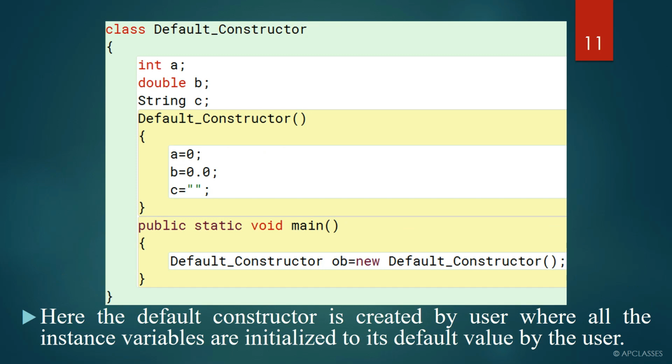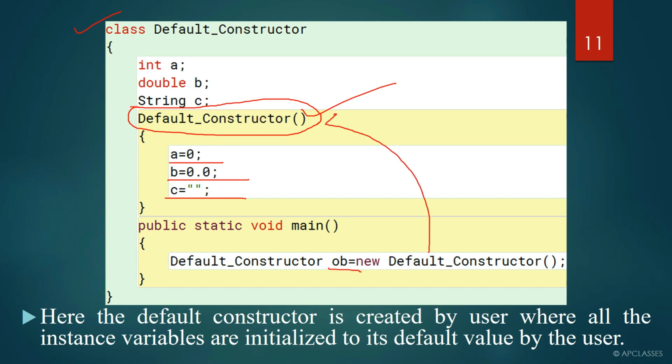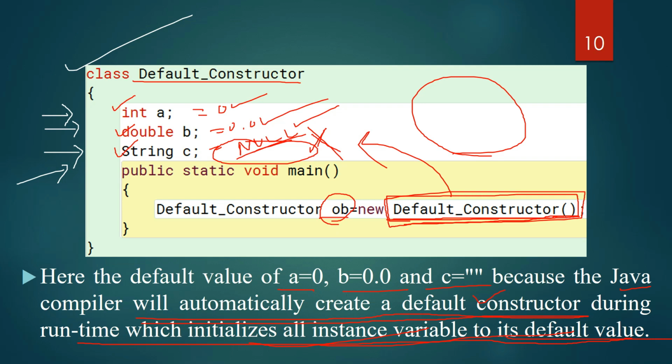Here you can see another example of a default constructor. Here we have mentioned a default constructor, and using this constructor we have initialized the values of a, b and c. When you create an object, this constructor will be invoked automatically. But in this case, what's happening? No constructor is created.